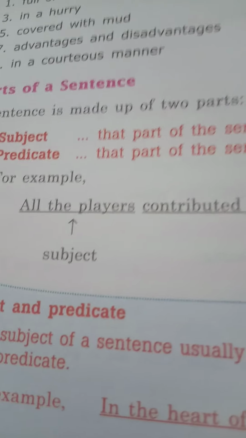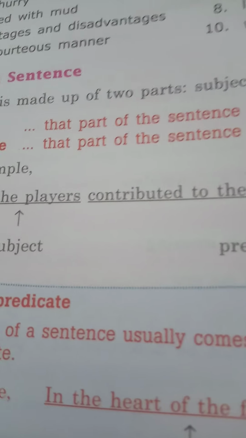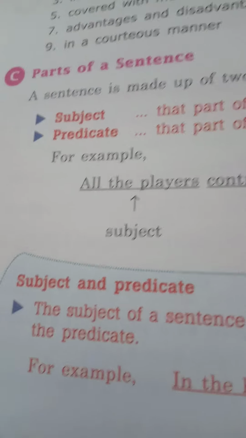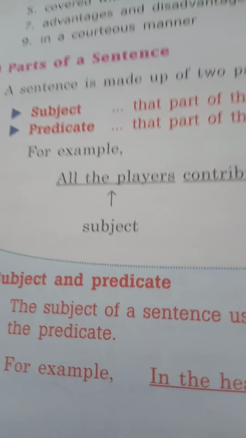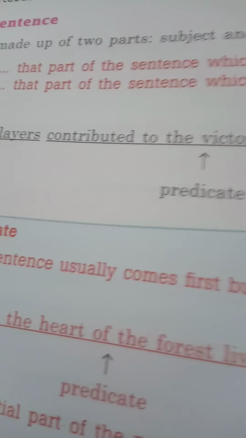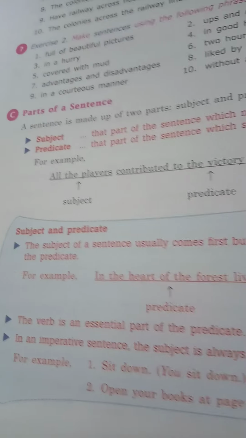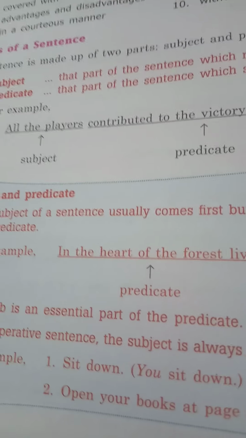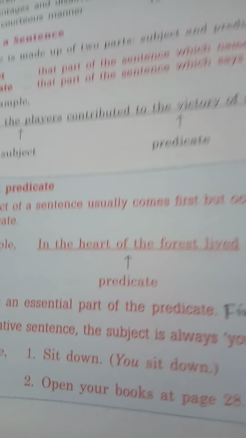So students, we have studied here that a sentence has two parts, subject and predicate. Subject is the doer of the action and predicate says what action has been performed. Subject is written in the beginning, but in some cases it is also written at the last. In a predicate, a finite verb is essential. If a sentence contains only one subject and one predicate, it is a complete sentence, like he plays is a complete sentence.